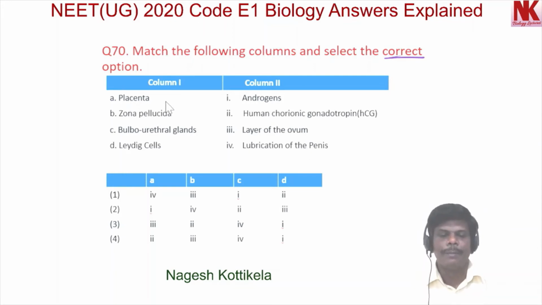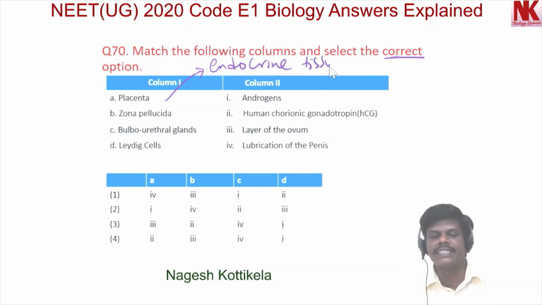Placenta can also act as endocrine tissue. So it can secrete certain hormones, and it will secrete human chorionic gonadotropin. So A can be matched with the second option in column 2.